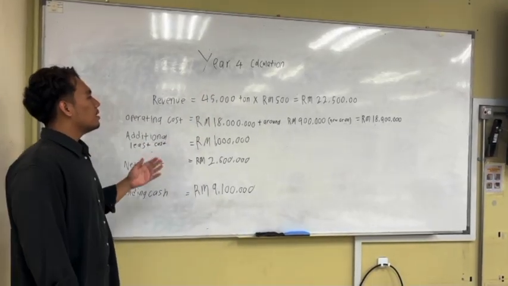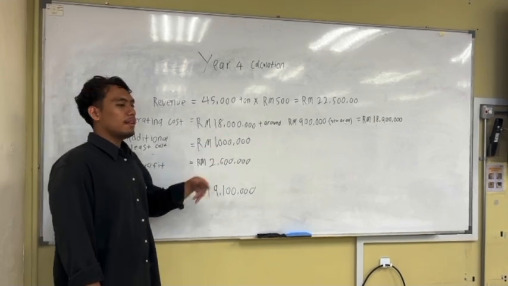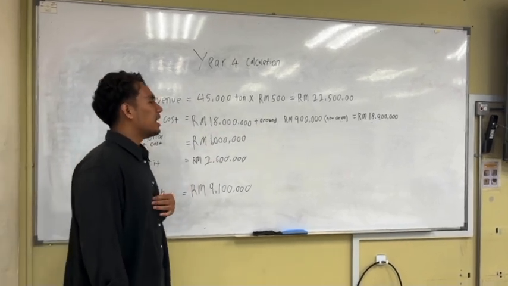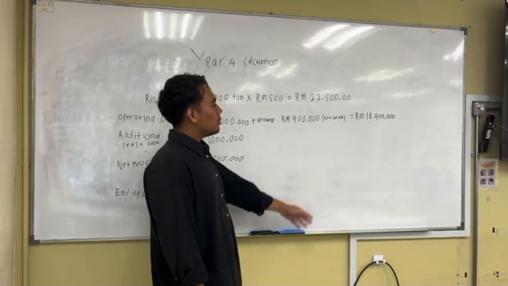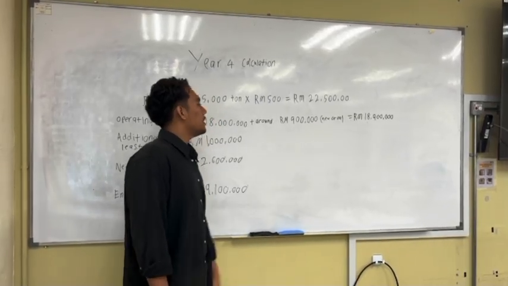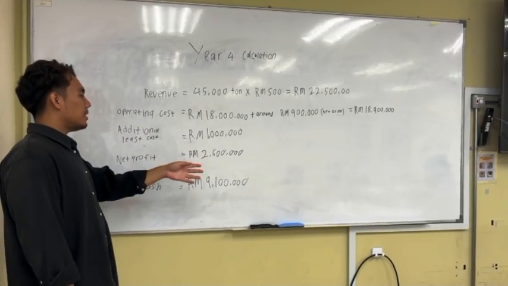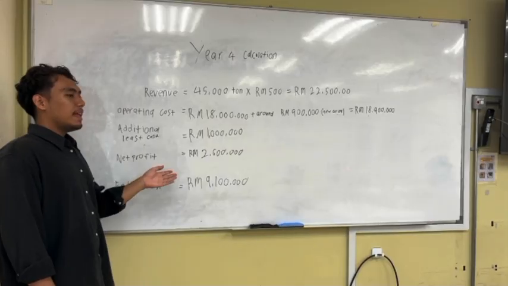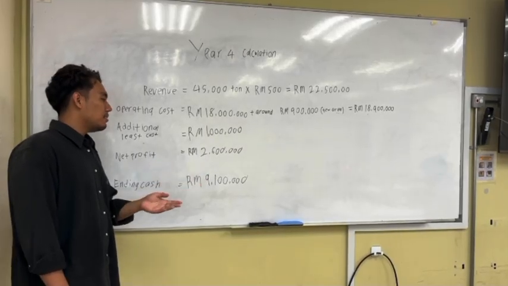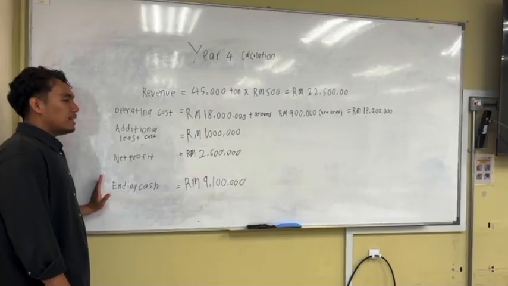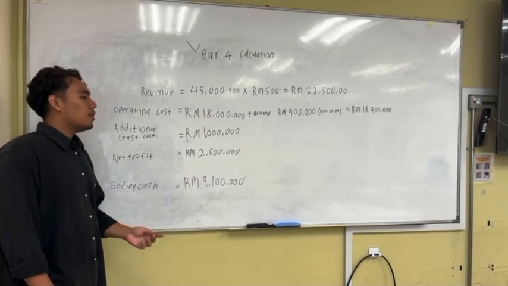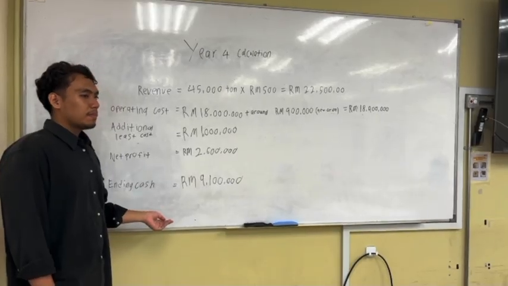For operating costs, we have 80 million ringgit plus around 900,000 ringgit for the new area equals 80,900,000 ringgit. For additional lease costs, we have 1 million ringgit. For net profit, we will get 2,600,000 ringgit, making our ending cash 9,100,000 ringgit. Excellent. We are back to profit. Adib, ensure we share agreements between estates to keep operating costs low.